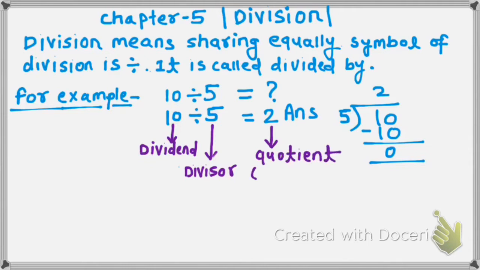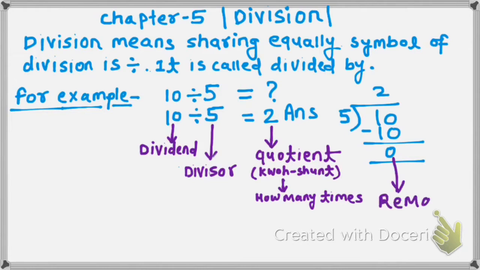Its pronunciation is quotient. It means how many times, and this is called remainder, meaning how much is remaining.